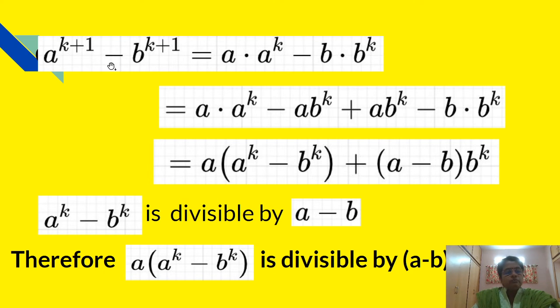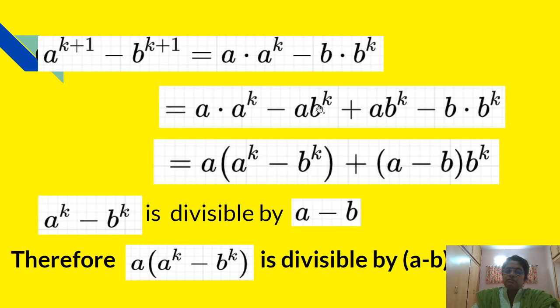This is equal to, now this first term can be written as a into a raised to k, because a raised to 1 into a raised to k means totally this part is a raised to k plus 1. Minus b raised to k plus 1 can be written as b into b raised to k. Now the first term is written as it is in the second step. After that, minus a into b raised to k, this term I have taken.